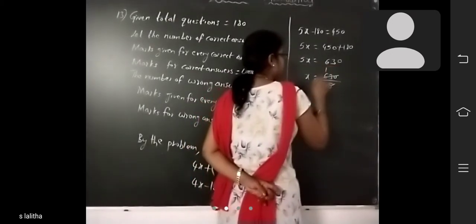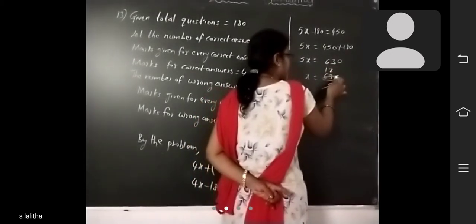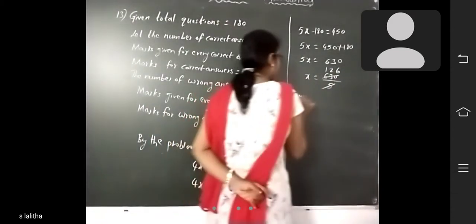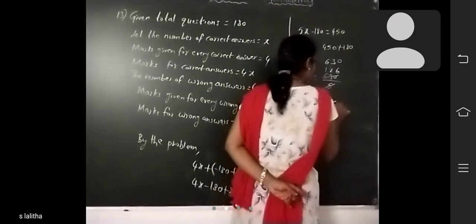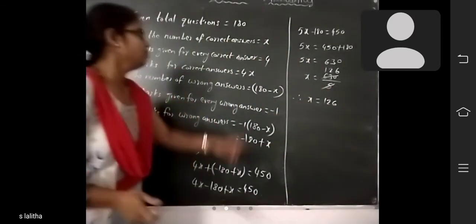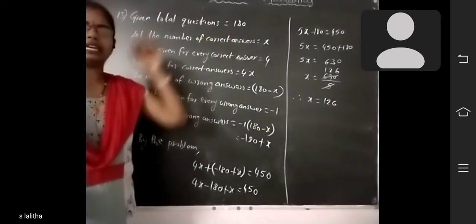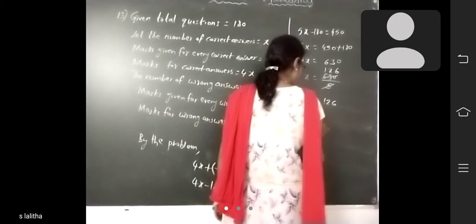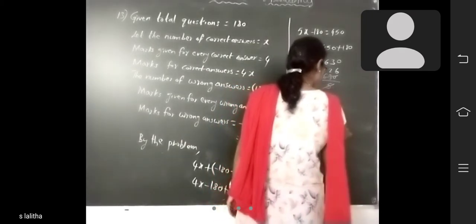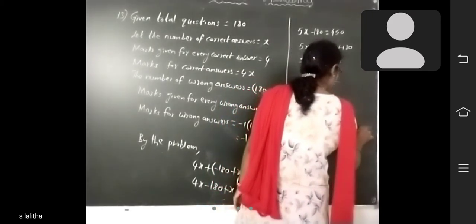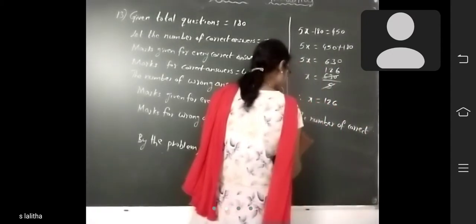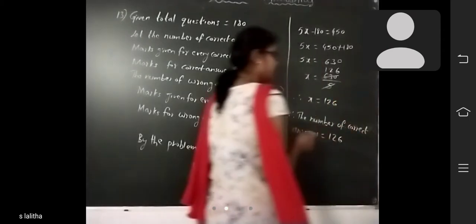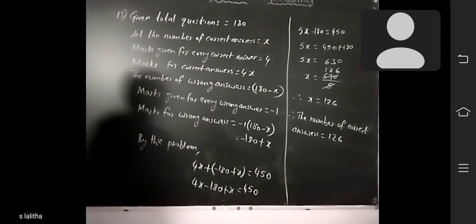How many times 5 is 6? 5 ones are 5, 1 is remaining. 5 twos are 10. 3 is remaining. 5 sixes are 30. So therefore x is equal to 126. What is x? The number of correct answers. So therefore the number of correct answers is equal to 126.